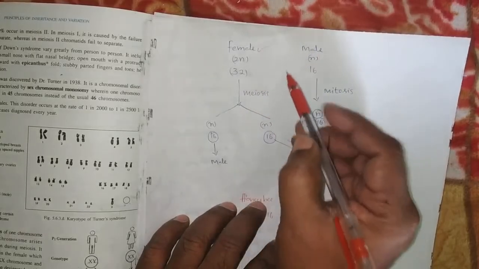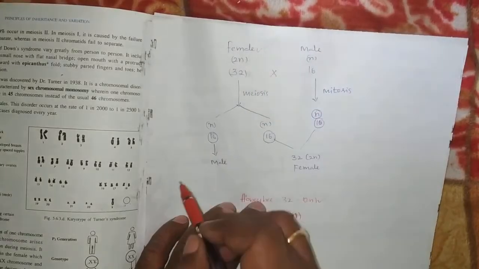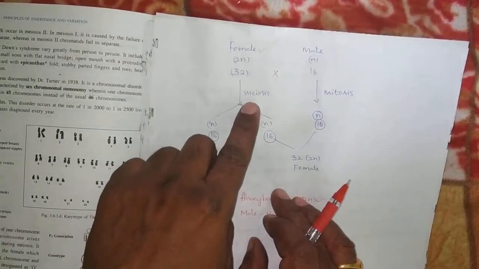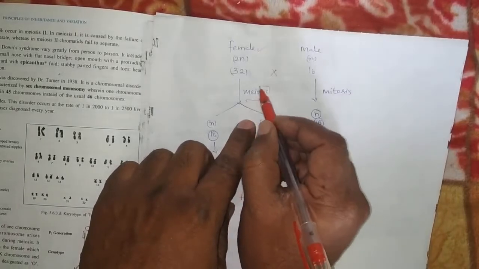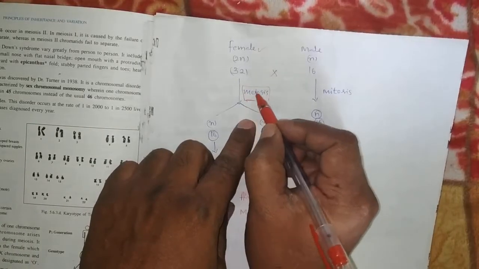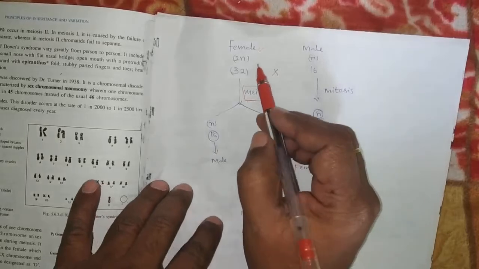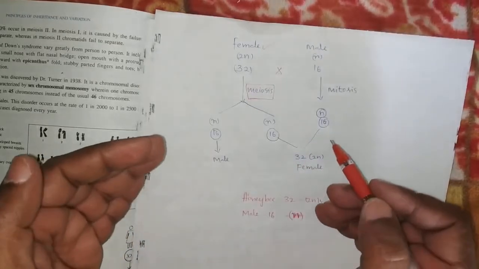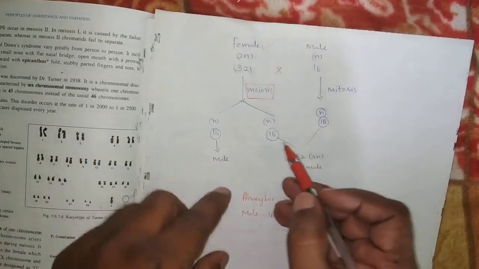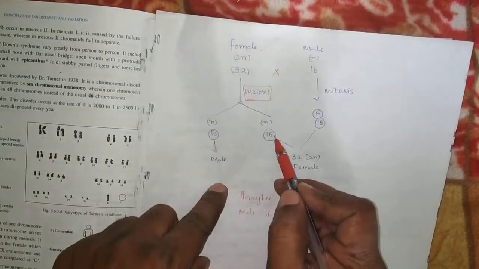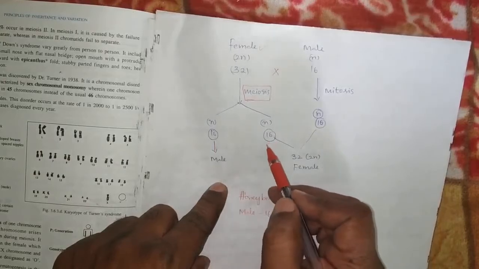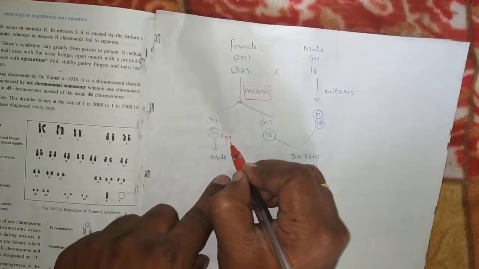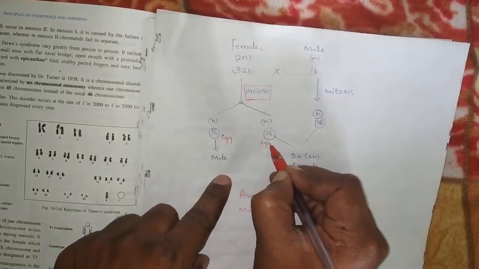When male and female are crossed, at the time of gamete formation by the female, meiosis takes place. Due to meiosis, the diploid 32 chromosomes are equally distributed to two haploid daughter cells, N16 and N16. Those are the eggs.